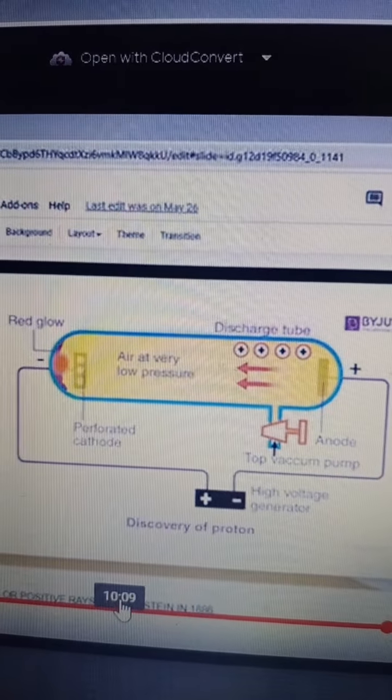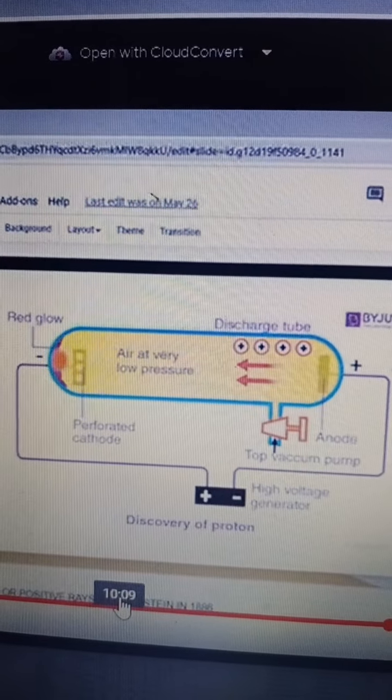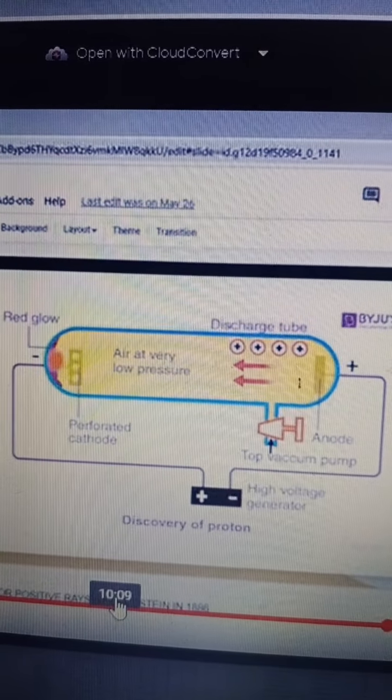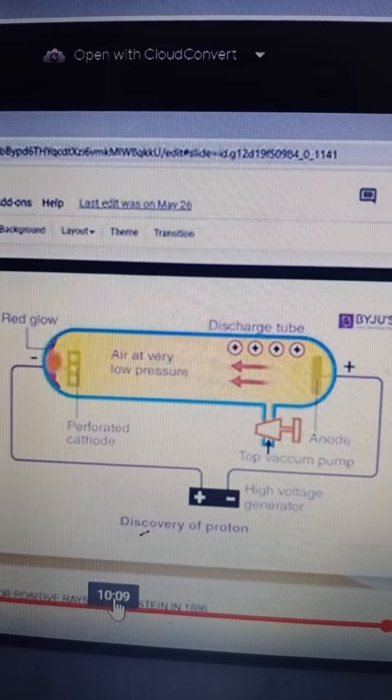Electron was discovered by Sir J.J. Thomson and proton was discovered by Goldstein. Clear?